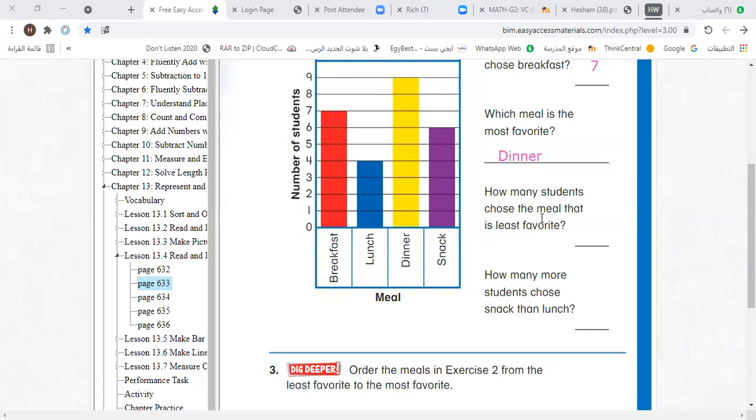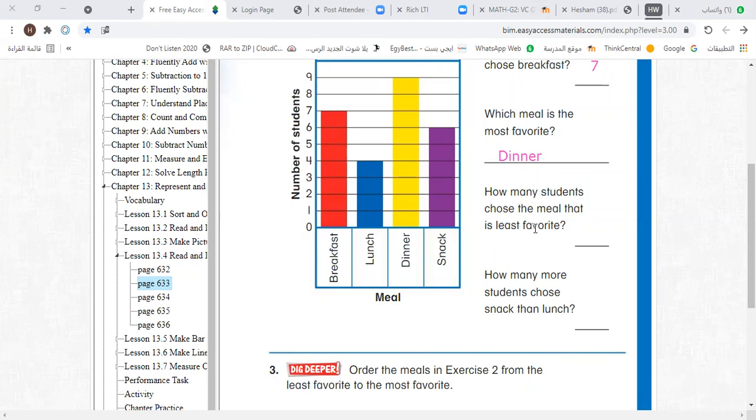How many students choose the meal that's least favorite? Which meal is the least favorite, grade 2? The least favorite meal. I'll choose Mazin to say. Mazin, how are you? Fine, thank you.